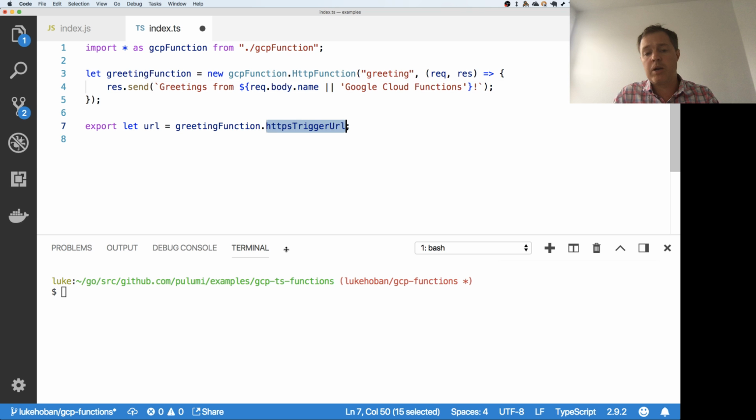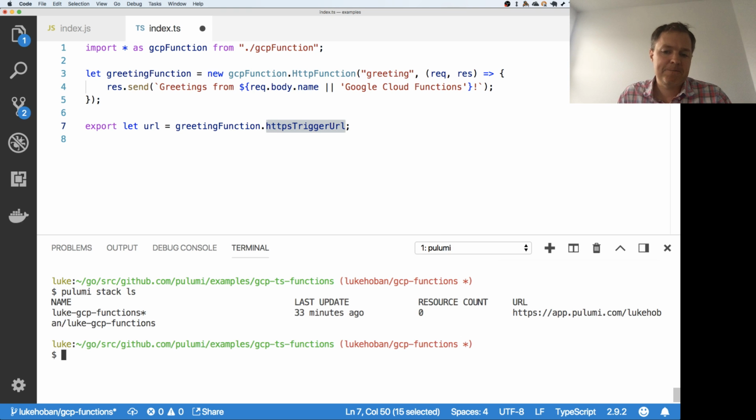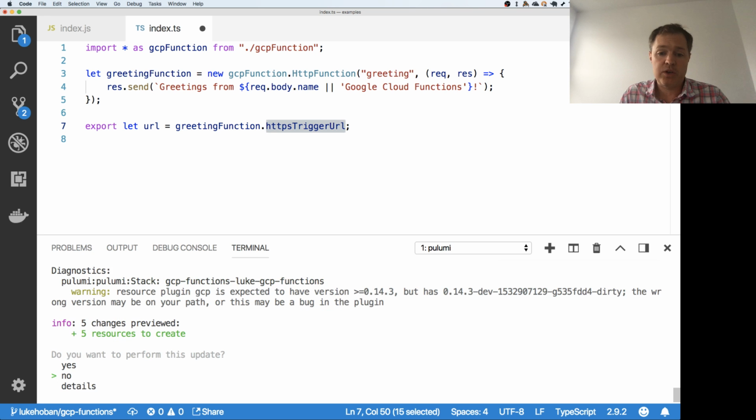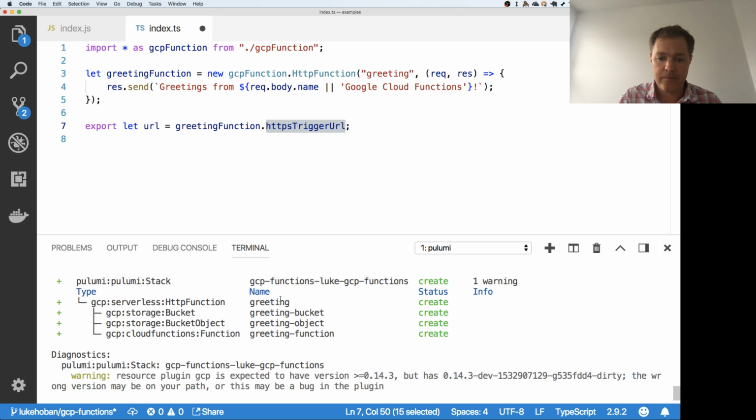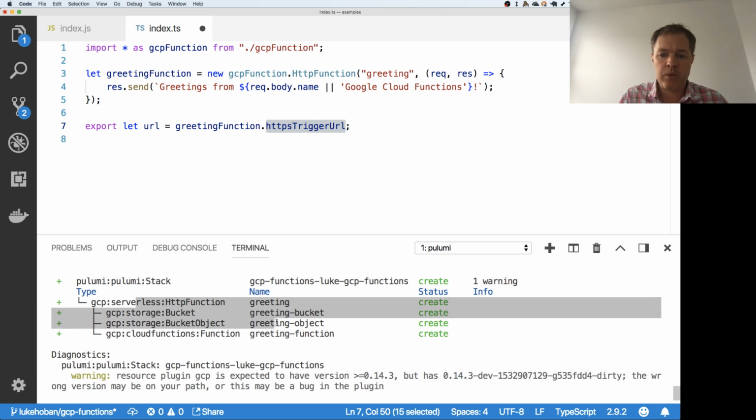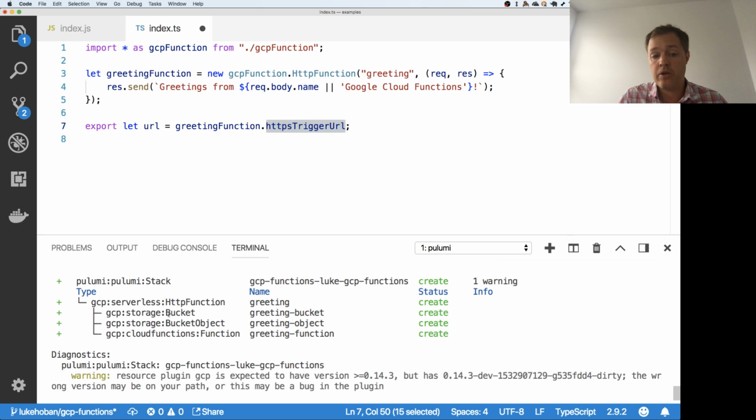And so if I come over here, I can do the same thing I did before. Type Pulumi stack ls. We see that we have this one function here, and if I just do Pulumi update, we should be able to deploy this function. I'm getting some warnings just because I have a build of this locally. But we see that when I want to go and deploy this, it's suggesting it's going to upload. It's going to create 3 objects in Google Cloud Platform as part of building up this HTTP function.